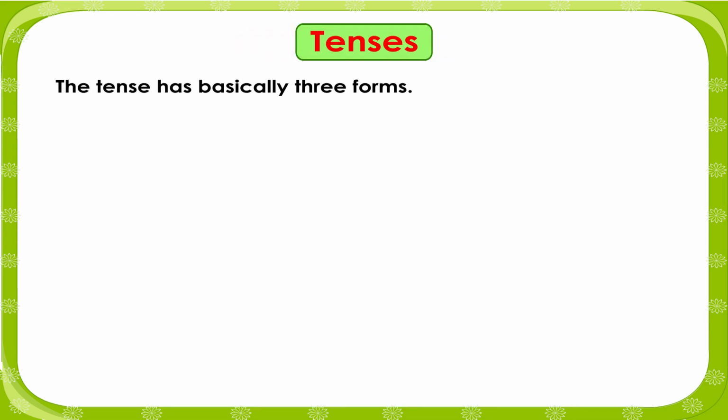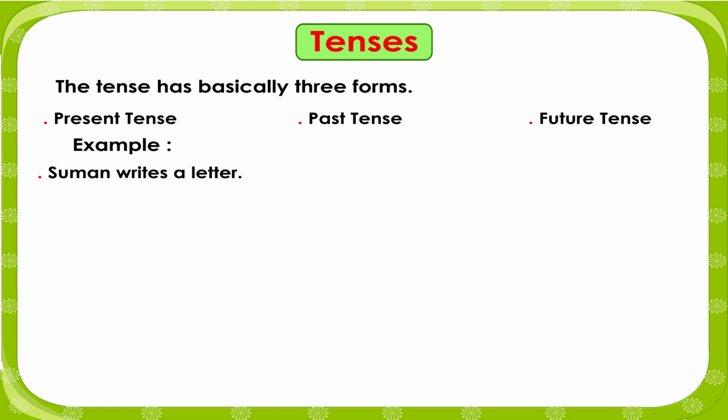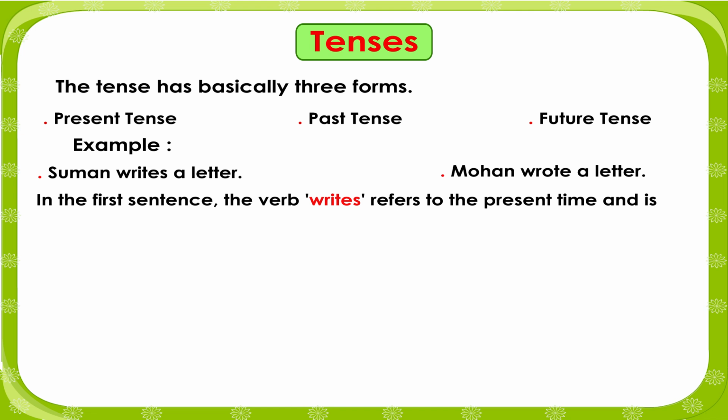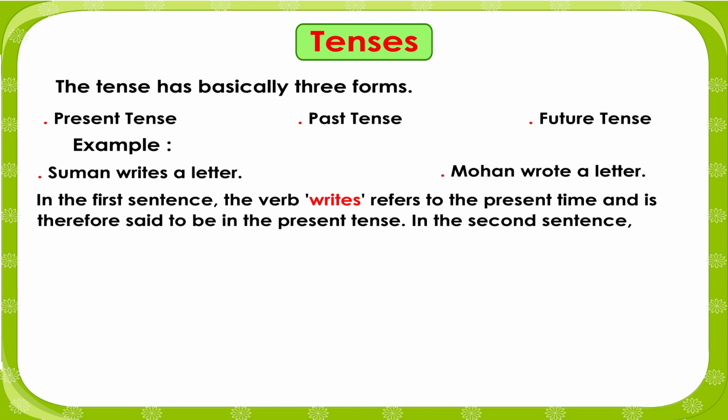Tenses. The tense has basically three forms: present tense, past tense, future tense. Example: Suman writes a letter. Mohan wrote a letter. In the first sentence, the verb writes refers to the present time and is therefore said to be in the present tense.